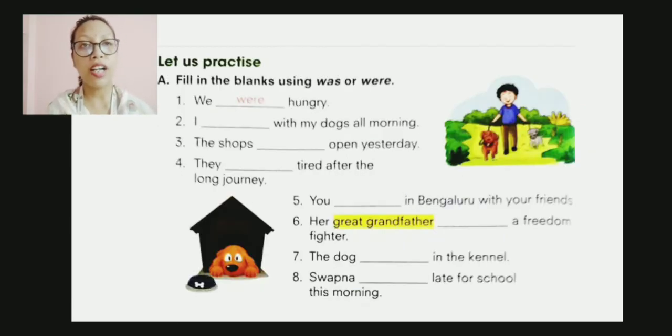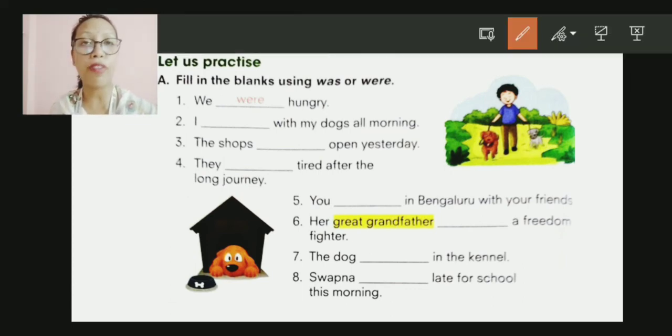So here we have the fill in the blanks using was or were. The first one is already done for you. We were hungry. So we is a plural form, that is why we are using were. So we were hungry. I dash with my dogs all morning. As I is singular, we are going to use was.